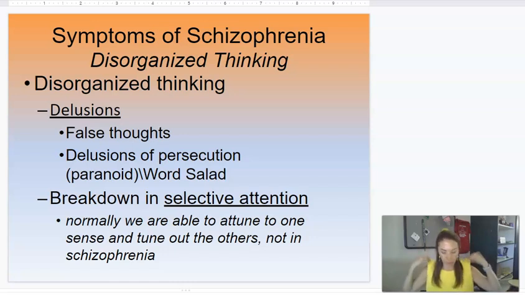Right now I'm just focusing on the screen. If I stop, I can listen to the buzz and focus in. Somehow schizophrenics have a breakdown in selective attention. They're not able to tune into one specific thing.